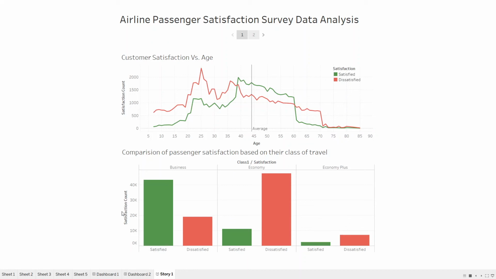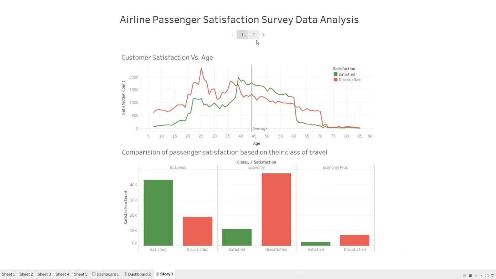Also, I have created a dodge bar chart for satisfied and dissatisfied across business class, economy class, and economy plus class. You can see that business class customers are more satisfied than dissatisfied, and for the economy and economy plus class, more customers are dissatisfied.